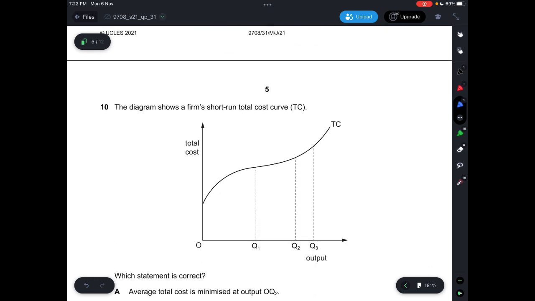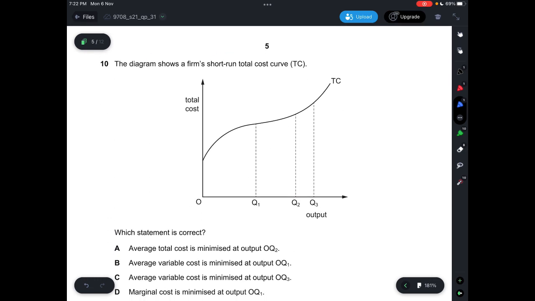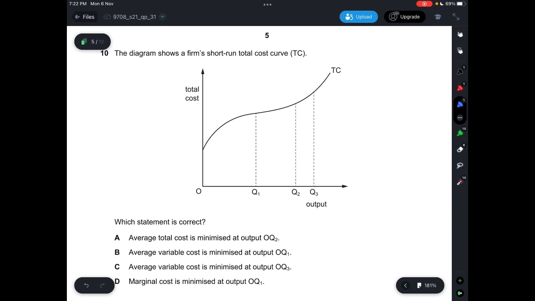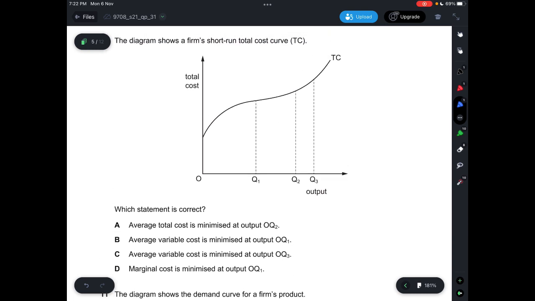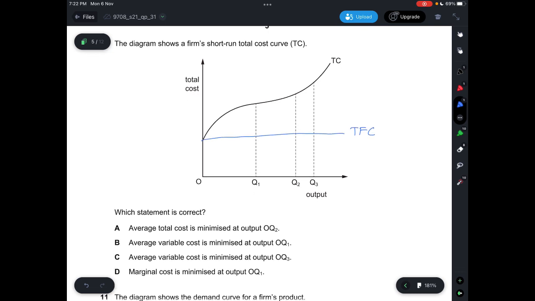Alright. Question 10, the diagram shows a firm's short-run total cost curve, and which statement is correct. Okay, so the total fixed cost is here, and then the total variable cost will be from here to here. Same goes for this and same goes for this.